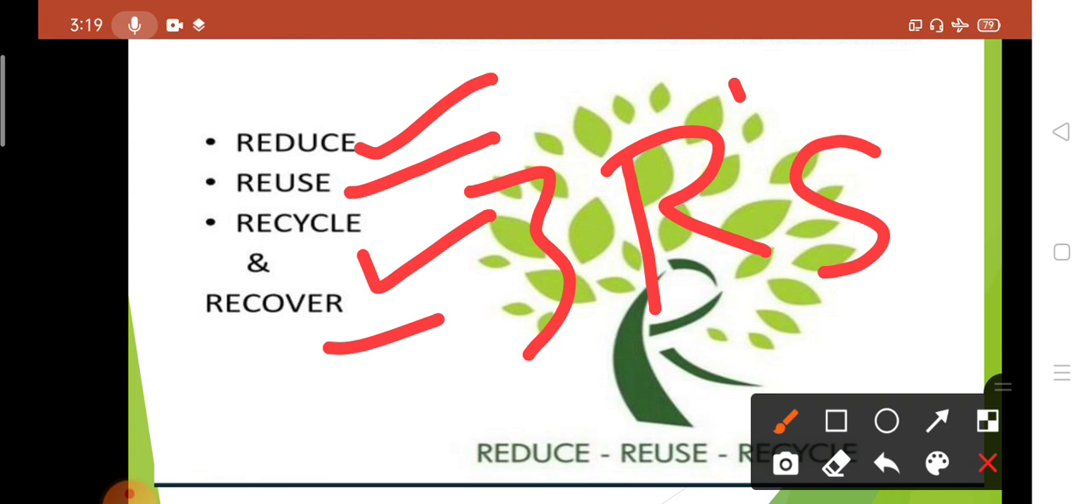Reduce. Use the things in minimum amount which is necessary to fulfill your requirement. We have to use the things in minimum amount necessary to fulfill our requirement. And the second one is reuse. It means use of things again and again. For example, plastic bottles of jam or pickle can be used for storing things in the kitchen.